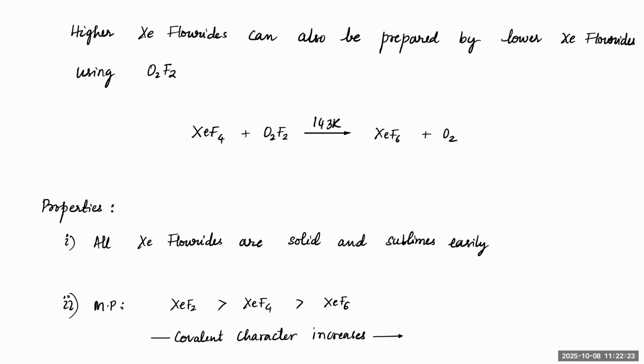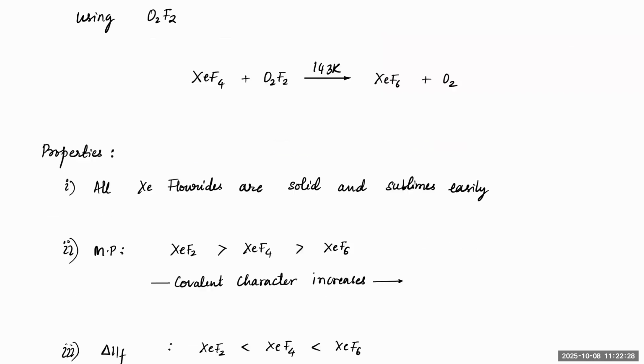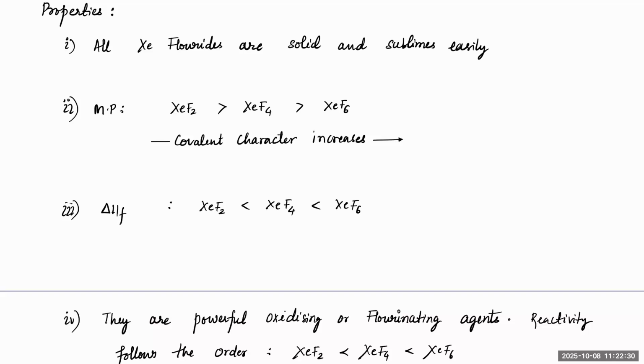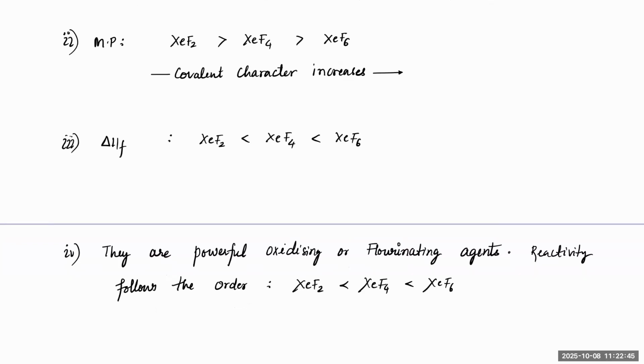Higher Xe fluorides can also be prepared by lower Xe fluorides, like I said. This is the reaction I already gave you. Now, what are the properties? See, properties wise, if you notice, all xenon fluorides are solids and sublime very easily. Melting point, I showed you that this is the melting point order, correct? And next, covalent character increases as you go down, and delta H of formation value increases as you go down towards this side. Clear, beta?